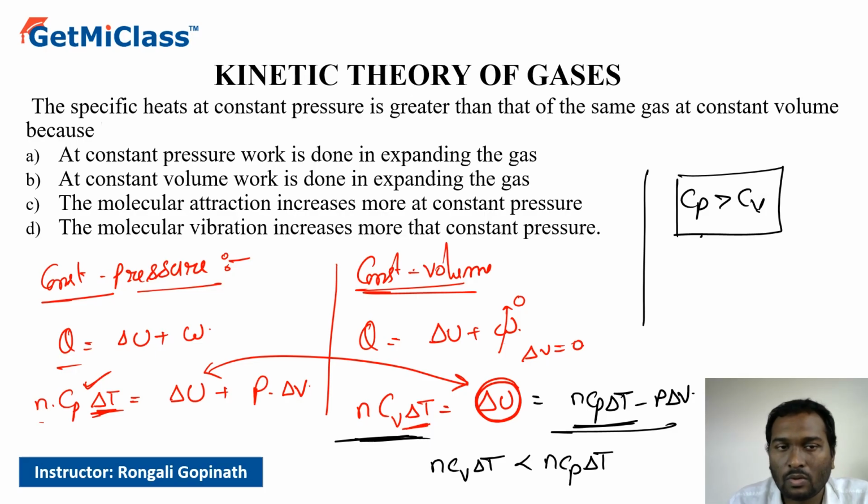So let's look at option A. At constant pressure, work is done in expanding the gas. That is true. Looks like option A is correct, but let's go through the other options as well. Option B says at constant volume, work is done in expanding the gas. Option B is impossible, right? When volume is constant, gas cannot do any work. Molecular attraction increases, molecular vibration increases. These are all useless options. Option A is the correct one, right?